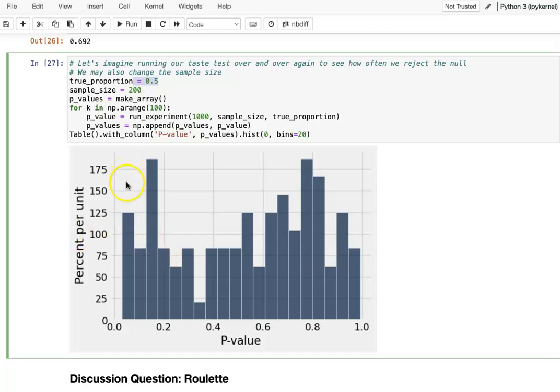On the other hand, only less than 4% of the p-values will be very small, so that we reject our null hypothesis. But that's false, because the null hypothesis is really true, since the population is 50%. So this shows that our hypothesis testing is very accurate, and less than 4% of the time it will get it wrong.